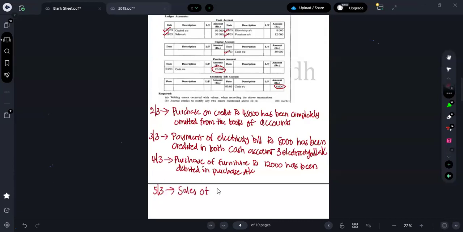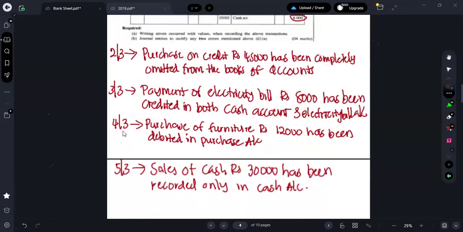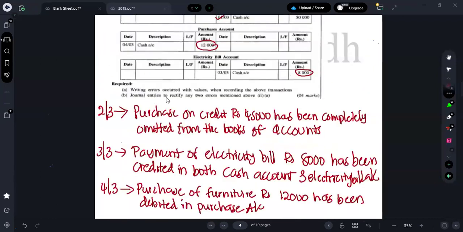Sales of cash rupees 30,000 has been recorded only in cash account, which means they have omitted from what account? Sales account. So that is you all should do for the first part.